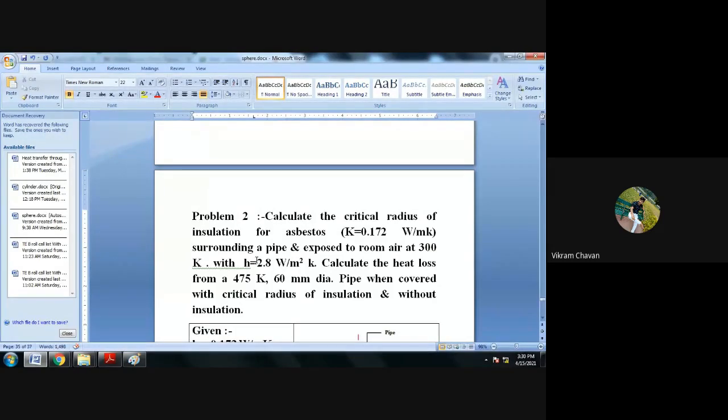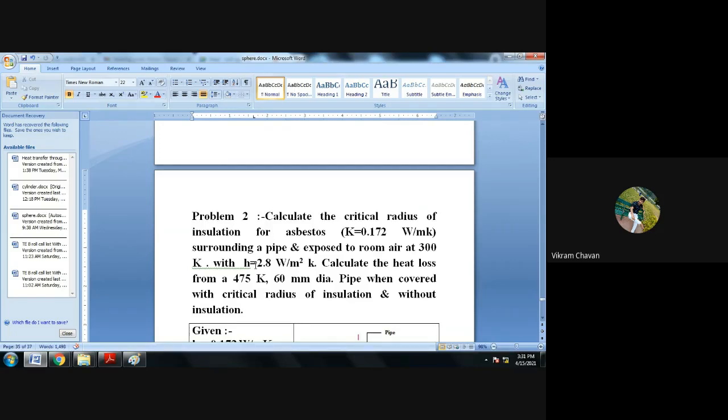Now next we have to calculate the heat loss, that is nothing but heat transfer rate from the pipe surface to the external environment. We have to calculate that heat transfer rate when the insulation is provided and the radius of that insulation is the critical radius of insulation, and secondly, what will be the heat transfer if there is no insulation over that pipe. So two heat transfers we have to determine. One, when insulation is there with critical radius of insulation, and second, heat transfer when there is no insulation.